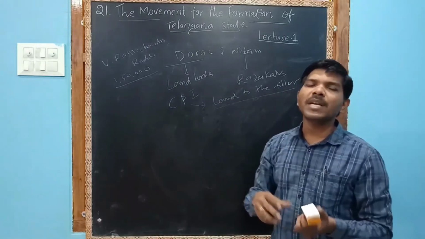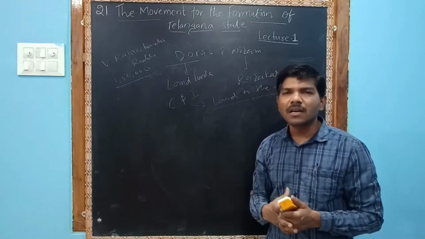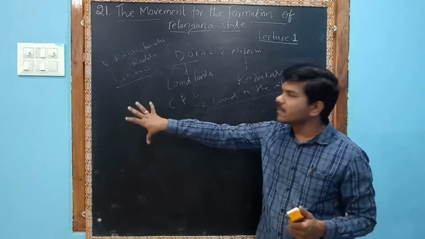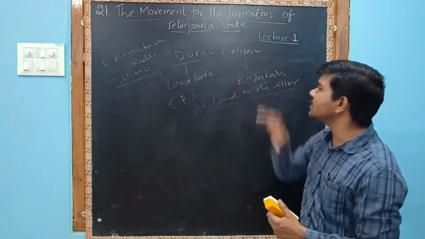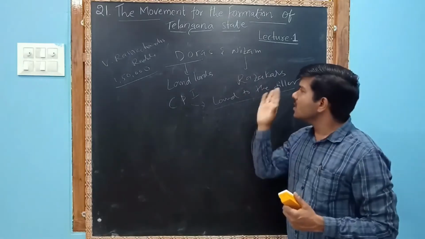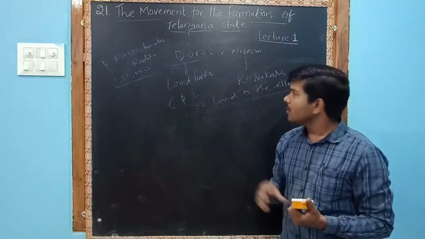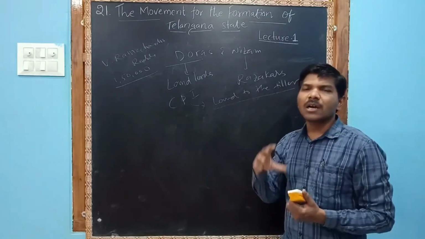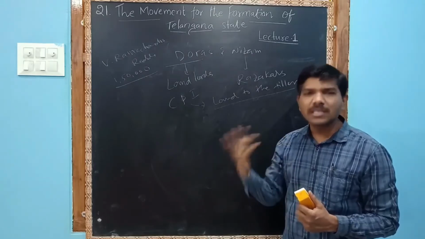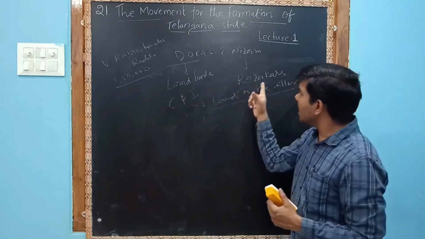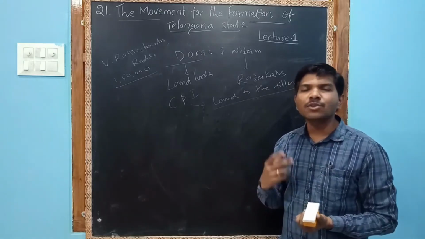So there were complete disturbances created in entire Telangana among the people. What did the people want? They didn't want Doras, Nizam or Razakars. The Razakars harassed the Hindu people a lot. Most of the Razakars forcibly converted Hindus to Islam, and denied them freedom to celebrate Hindu festivals.